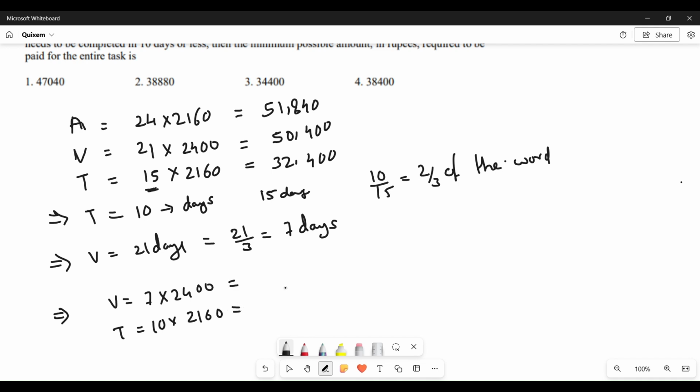Upon solving, we'll have 21,600, and this will give us 16,800.